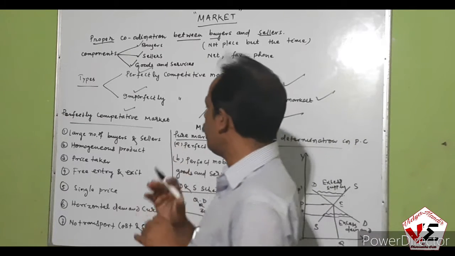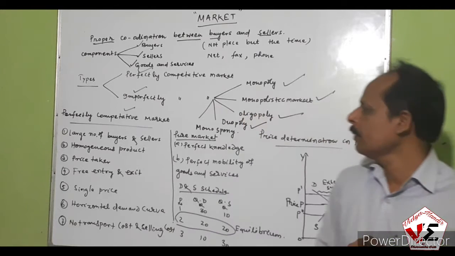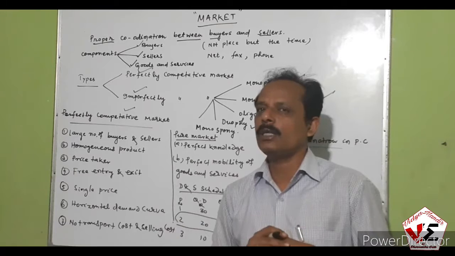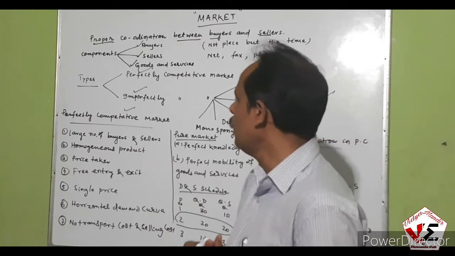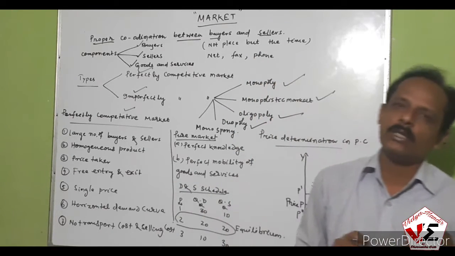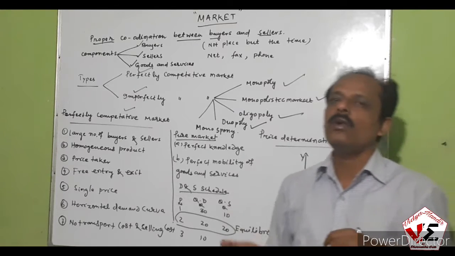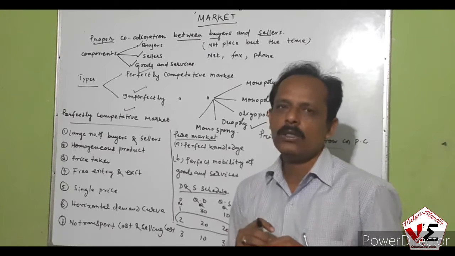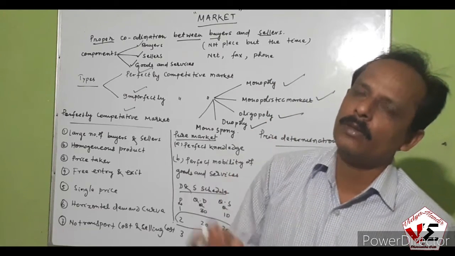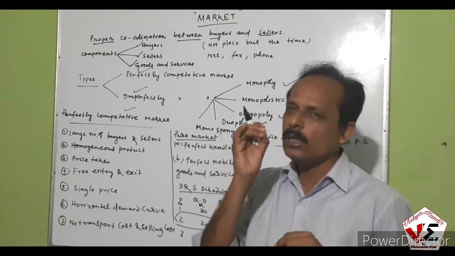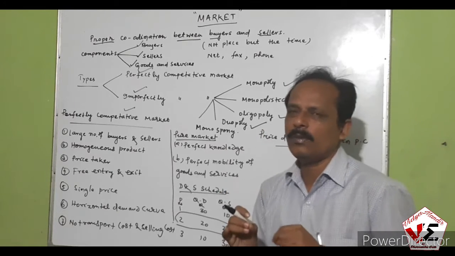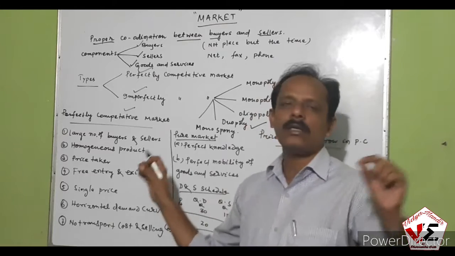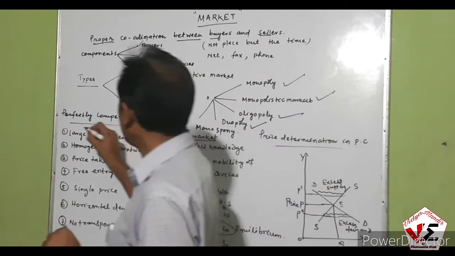First one, the presence of a large number of buyers and sellers in this market. Infinite numbers of buyers and infinite numbers of sellers are there. So the individual action of a single buyer or single seller has no influence over the market. Why? Because the demand of a single buyer or supply of a single seller is just a minute part of the market. So the individual action of the buyers and sellers has no effect at all in this market.